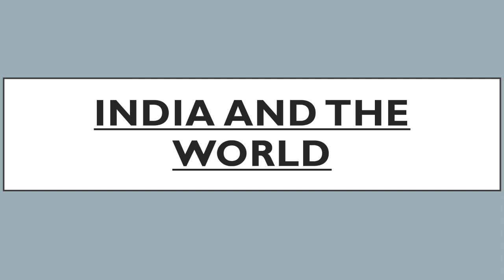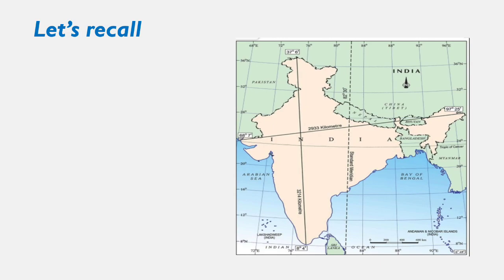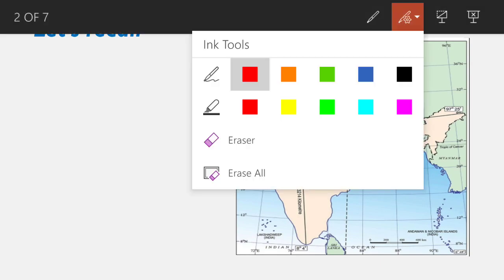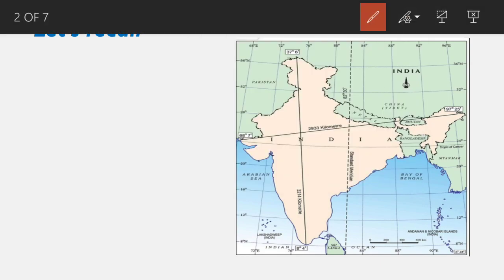Before moving to today's topic, let's recall what we have discussed in the previous classes. We have learned about India's location. Let's again have a look at it. We have discussed India's longitude, 68 degree 7 minutes and 97 degree 25 minutes east, and latitudes 8 degree 4 minutes north to 37 degree 6 minutes north, because it is situated in the northern hemisphere.